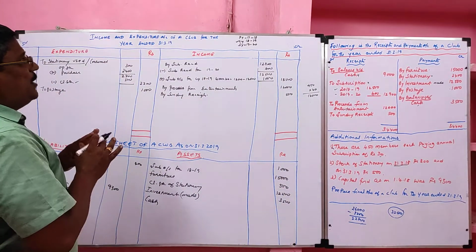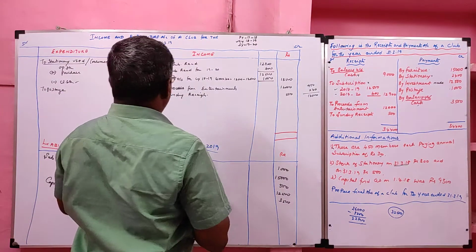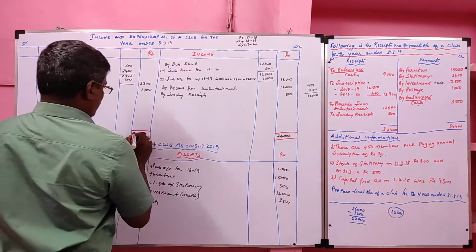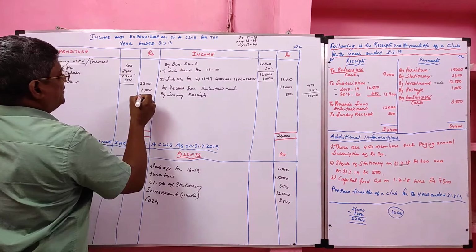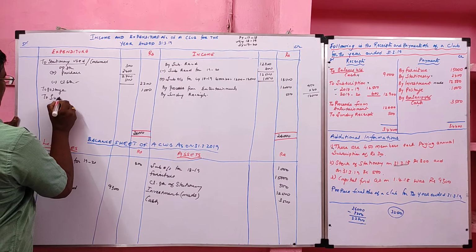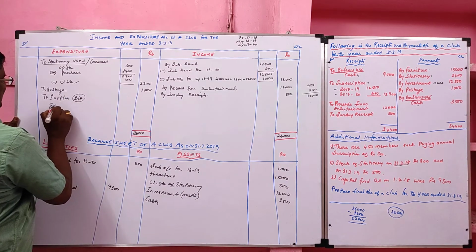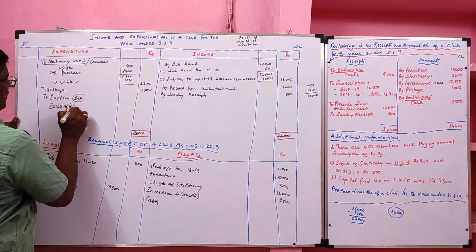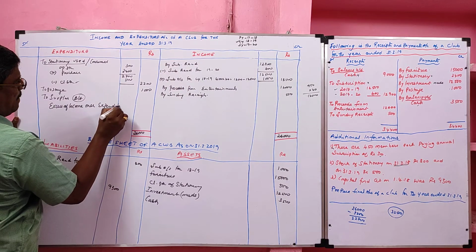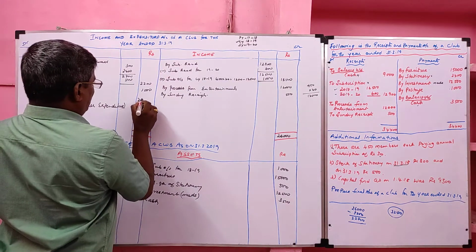Now we are going to balance the income and expenditure account. Income and expenditure account, credit side is heavier than debit side. So credit side total 26,000. Debit side total 3,200. So our surplus is balancing figure, excess of income over expenditure, value 22,800.